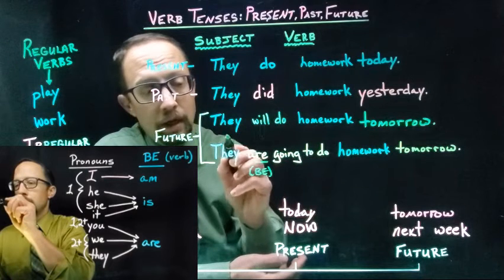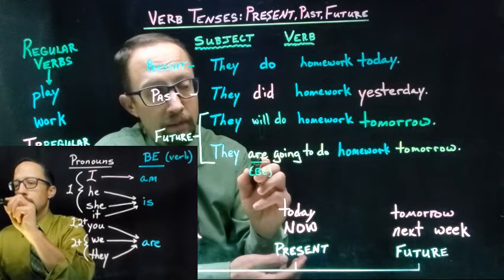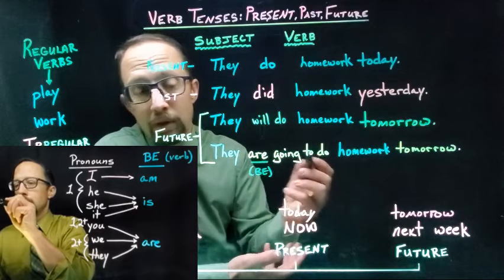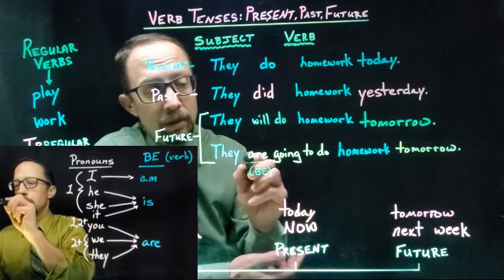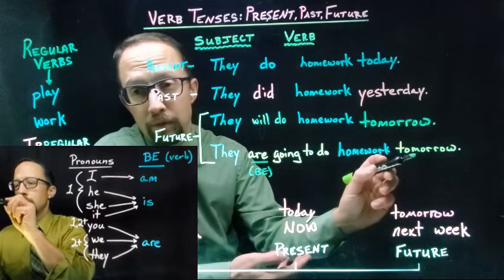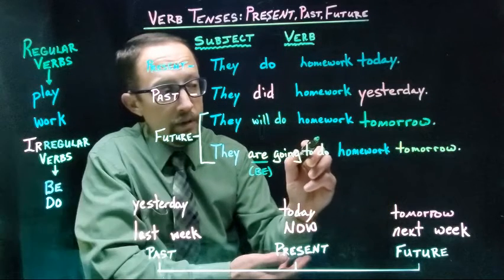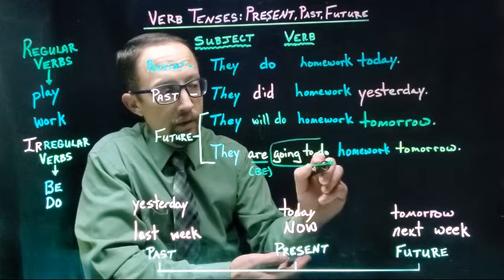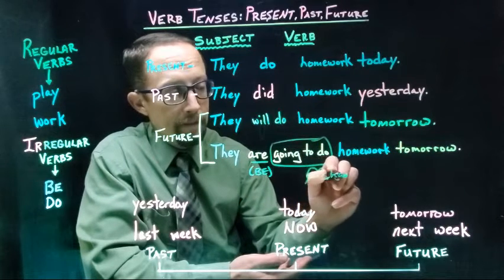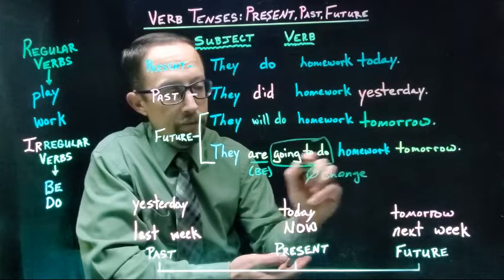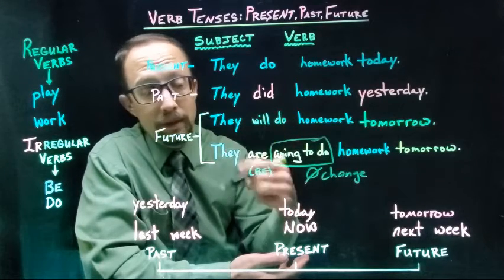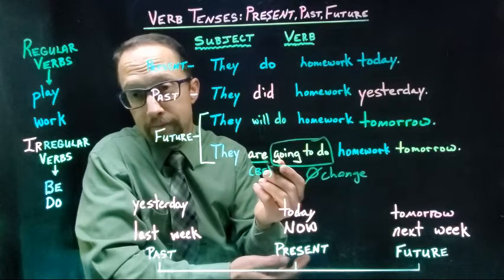You can say, I am going to do homework tomorrow. Or, she is going to do homework tomorrow. This does not change. There is no change. Be can be am, is, or are.